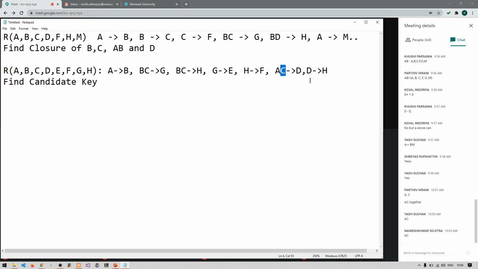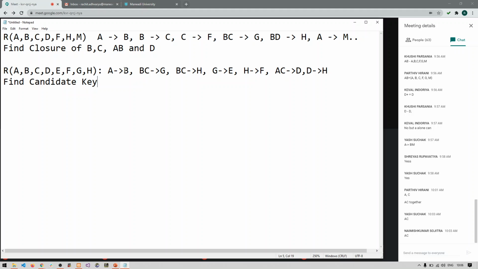B, G, D, E, F, H are all part of the right hand side of the arrow. So A and C are the two attributes which are not on the right hand side of the arrow. Now check whether A alone can identify all the attributes of the relation.